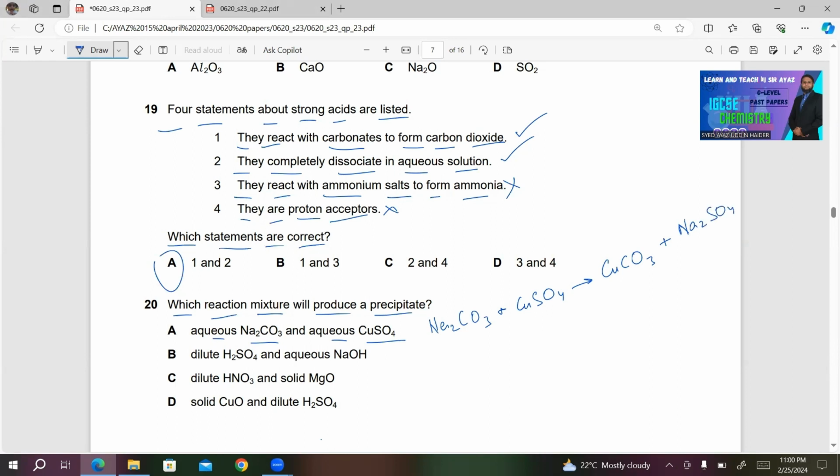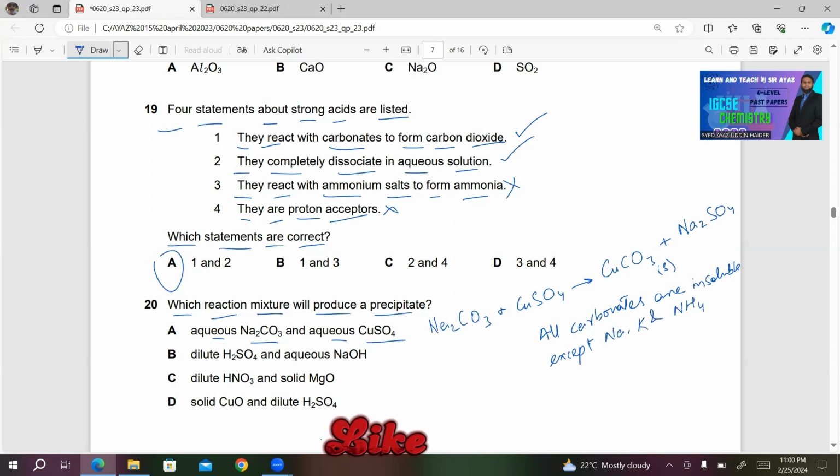Now in this equation, copper 2 carbonate produced is insoluble because we know that all carbonates are insoluble except sodium, potassium, and ammonium. So this looks correct to me because in this equation, CuCO3 is the precipitate form.